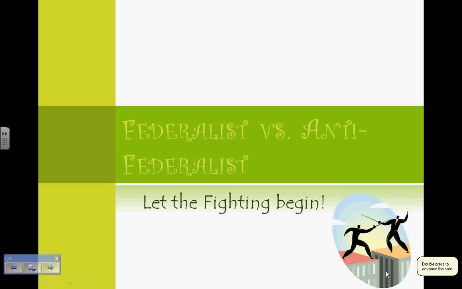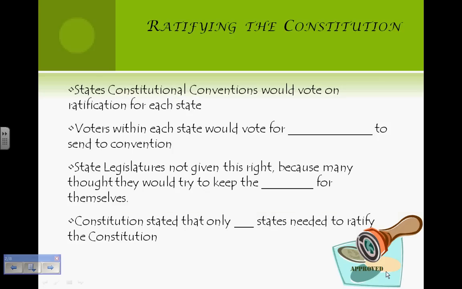Federalist versus Anti-federalist. These two factions eventually led to the creation of our Bill of Rights and the ratification of the Constitution. After the Constitutional Convention ended, each state held conventions to vote on ratification. Remember, ratify means to approve.